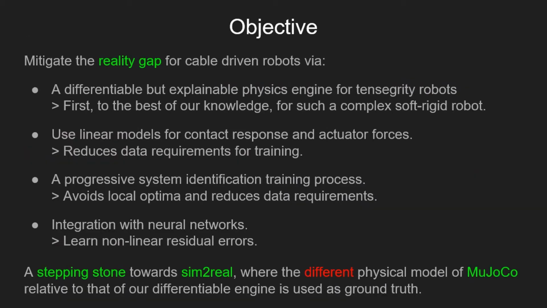To mitigate this reality gap, we propose a differentiable but explainable physics engine for Tensegrity robots. Benefiting from first principles, it focuses on linear models for representing contact response and actuator forces. The current work is a step towards showing data-efficient sim-to-real transfer, where given very few examples of ground truth trajectories, it is possible to learn a good model.